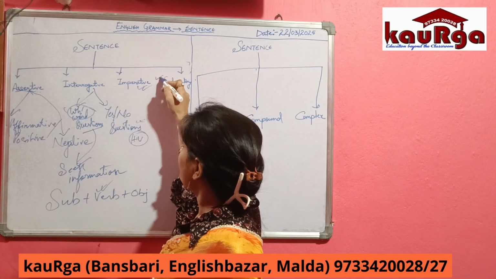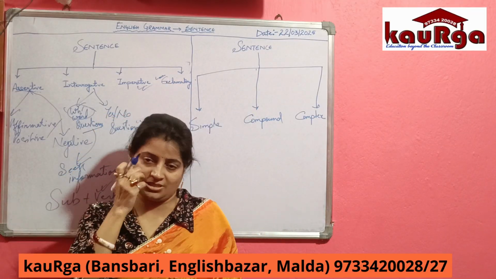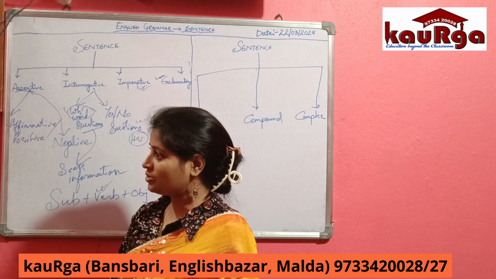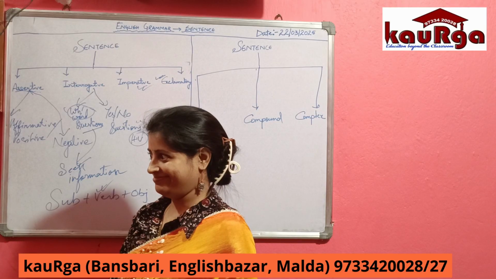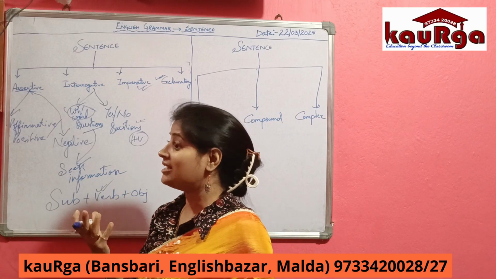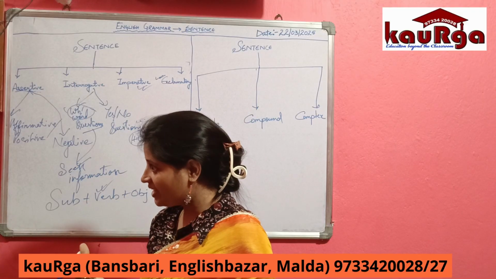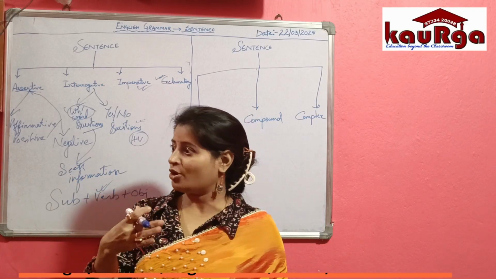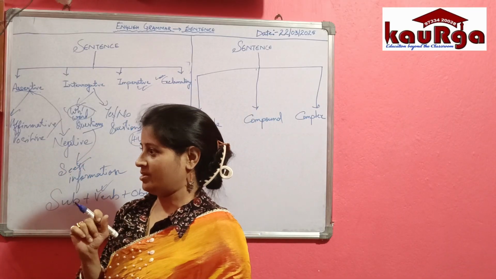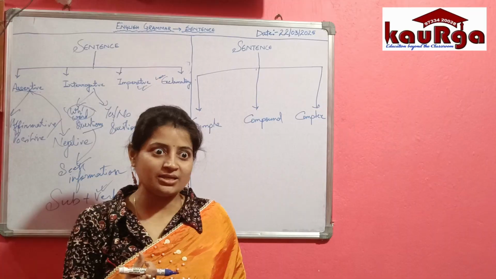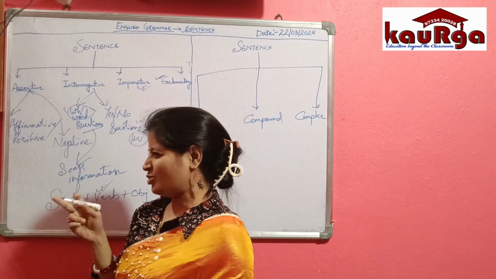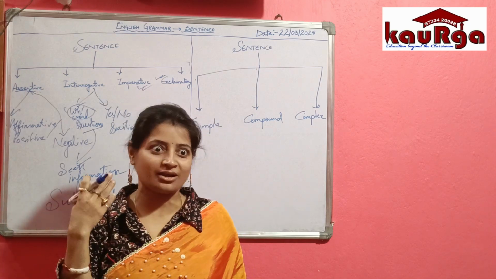Now let us move on to the exclamatory sentence. So what is an exclamatory sentence? Let me say, Arju, what a nice dress you have worn today. It's a beautiful shirt. It's a sudden emotion, sudden feelings. Suppose you are going to the market, and all of a sudden your sight is caught by a nice toy. What feelings come to your mind? Amazing, beautiful. What a beautiful toy this is, I want to buy this. This kind of emotion comes to our mind, right?